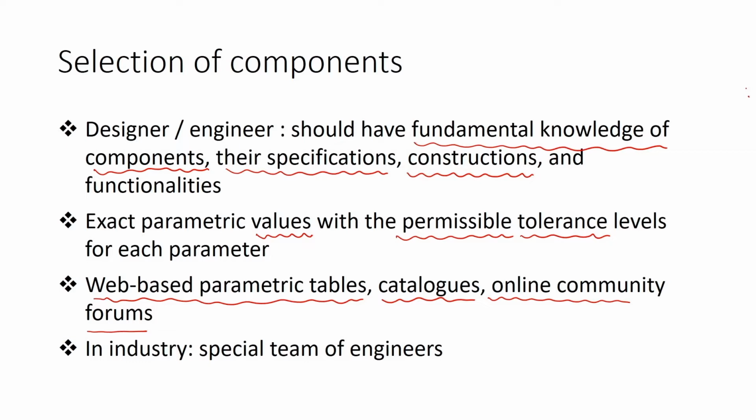To carry out the selection of this variety of components in industry, a special team will be created, and the special team will have experienced engineers. They will look at the web based parametric tables and catalogs, and they will interact with the online community forums, or they may even go to the market and try to get the components.